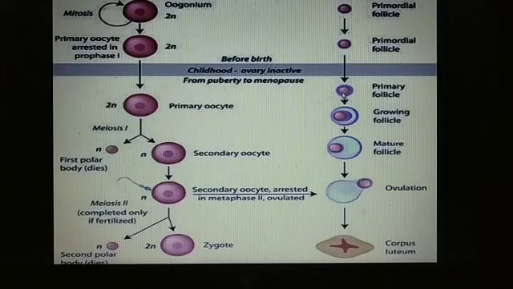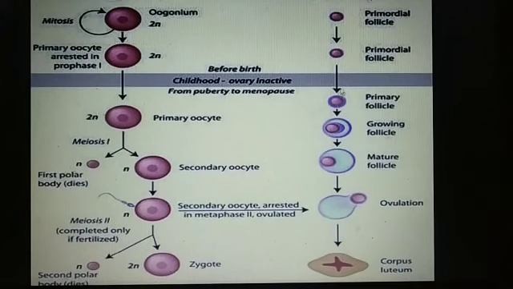Primary oocyte surrounded by a layer of granulosa cells, and we call it primary follicle. You see here the primary oocyte covered with granulosa cells, and we call it primary follicle. As more granulosa layers are formed, we call it growing follicle or secondary follicle, then tertiary follicle.